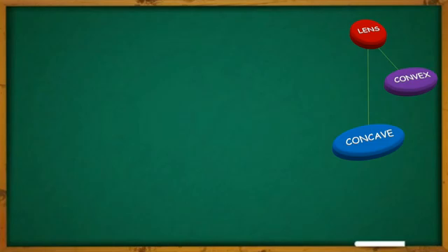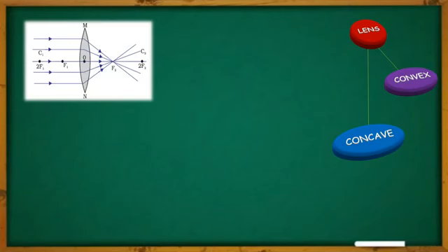In my previous video I told you about spherical mirrors. In this video we will study spherical lenses. Like spherical mirrors, we also have spherical lenses, and those are of two types. One is the concave lens, another one is the convex lens. This convex lens is also known as a diverging lens, and concave lens is also known as a converging lens.